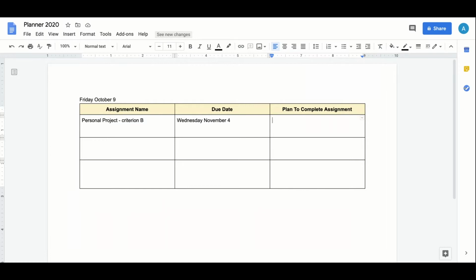So in the report for personal project in criterion B, it is broken down into 3 sections. So what we are going to write in this box right here are the names of the 3 sections. So I am going to do that right now. There we go.